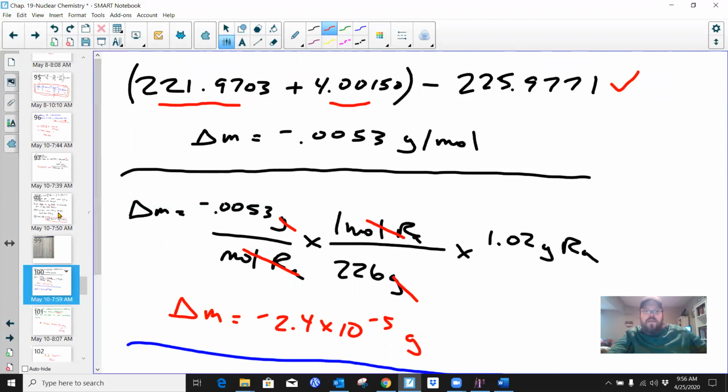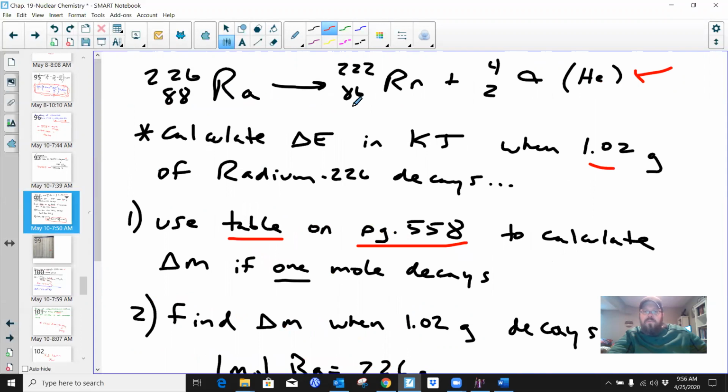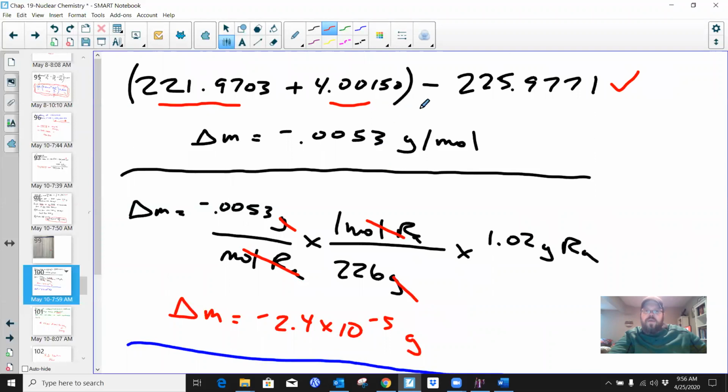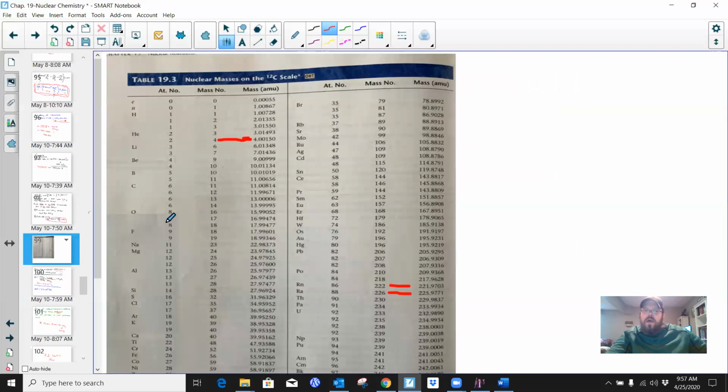The reactant was radium-226, so I look up radium-226. There's its mass, so that's this value that I've plugged in right here. Do the math, right? You have to trust me a little bit, or you can pull your calculator out to prove it to yourself. If you do the math, the delta M in this particular reaction is negative 0.0053 grams per mole. Remember, this chart is based off of grams that will be lost per mole.